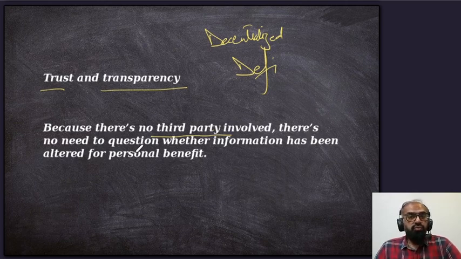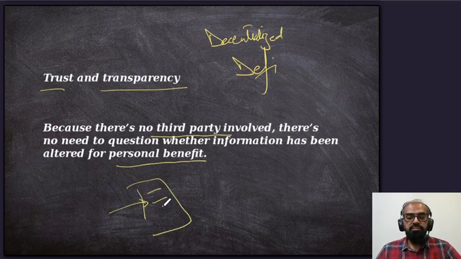There is no need to question whether information has been altered for personal benefit. For example, an insurance company might do some twists and turns and might not agree with the contract. So there is no bias, there is no conflict of interest involved. Whatever the agreement was, whenever the conditions are met, the transaction happens, and there is no third party deciding whether the contract is met or not. So yeah, that's one of the things.